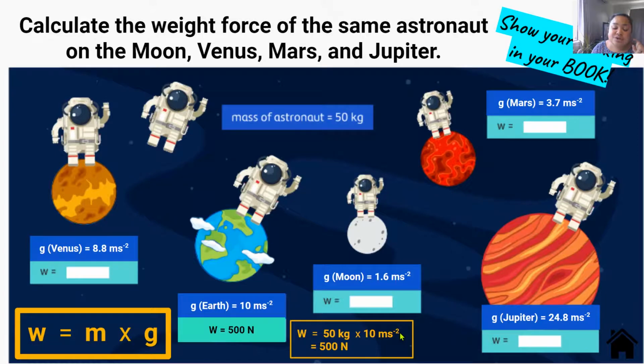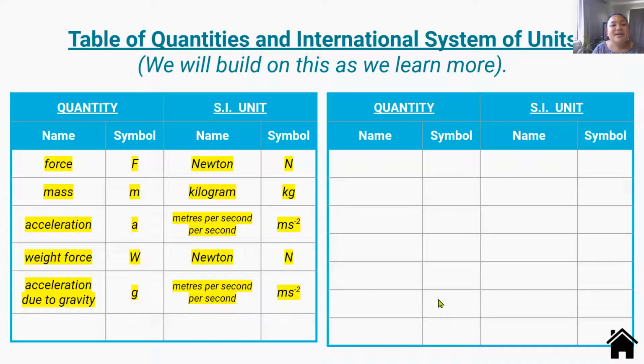Then you could do this in your head. 50 times 10, 500. And what's the unit for weight force? Newtons. So on Earth, this astronaut that weighs 50 kilograms, being pulled to the center of the Earth, accelerating at 10 meters per second per second, has a weight force of 500 newtons. I would like you to show your working like this, and do this activity for these other planets and moons. You can pause this video now.